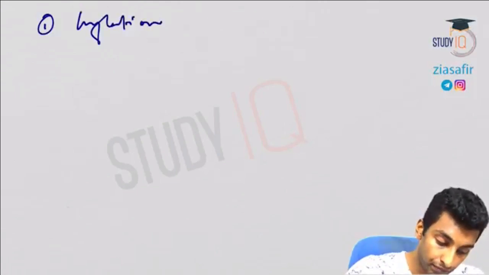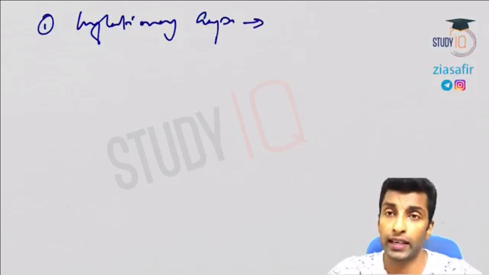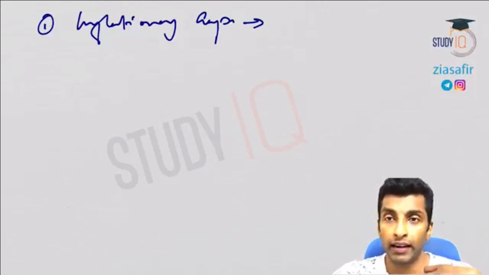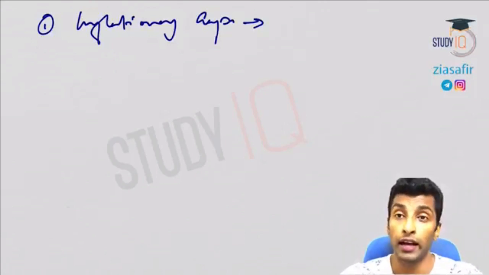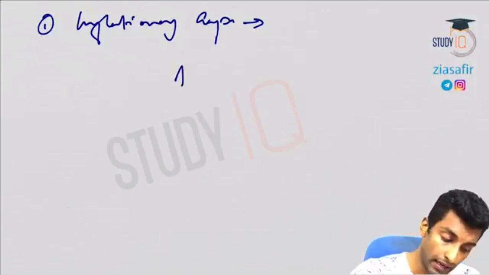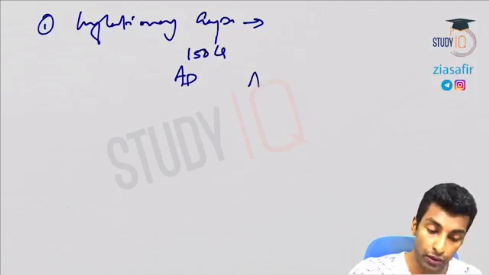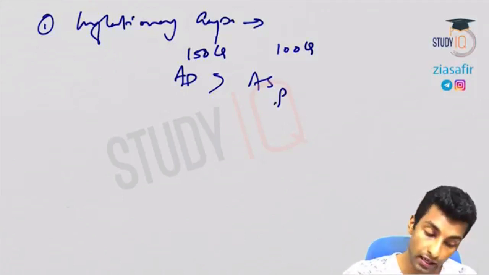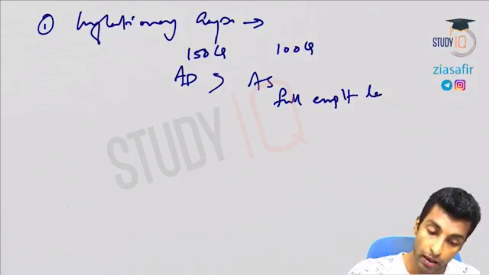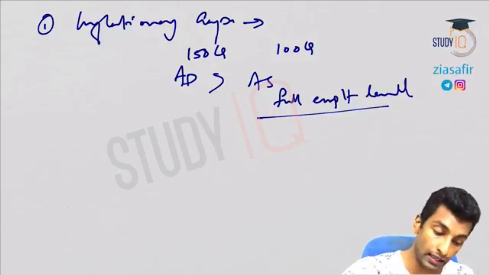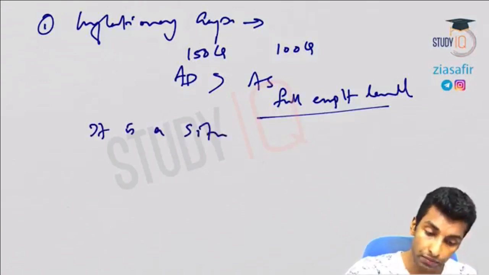Inflationary gap. See, inflationary gap is actually the gap between demand and supply. See, why is inflation there? Excess demand is there. So what is the aggregate demand in the economy? If this demand is more than the aggregate supply, if you take it at the full productive capacity level, then that is what? It's simple. Let's say aggregate demand is 150 crore and aggregate supply at full employment level is 100 crore only. So there is a gap. Okay, so that gap, 50 crore, is what? Inflationary gap.